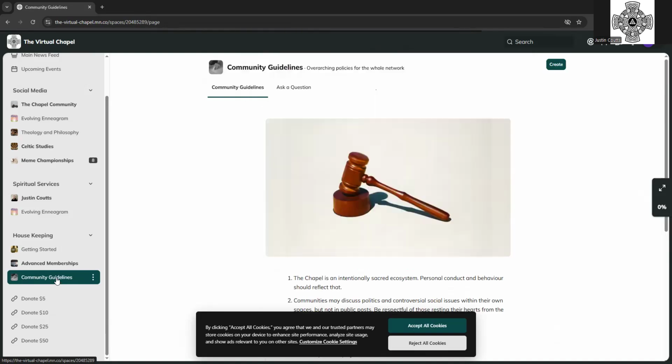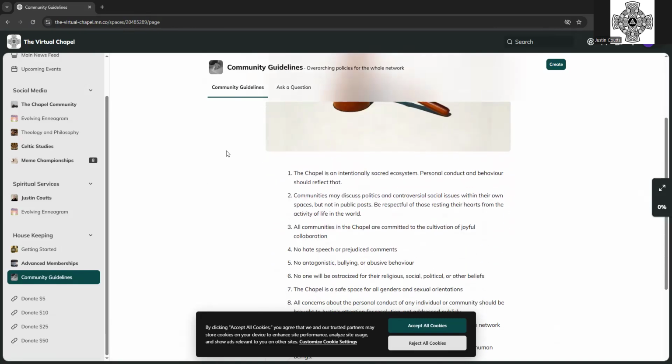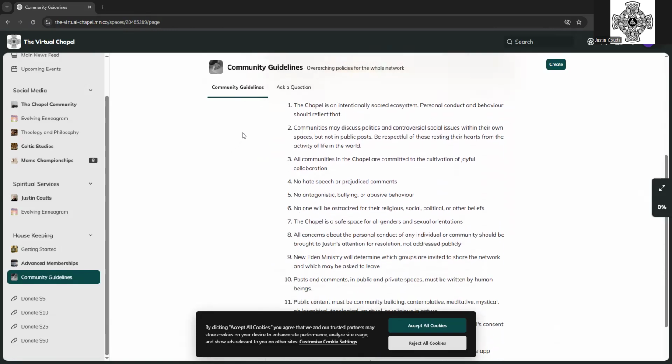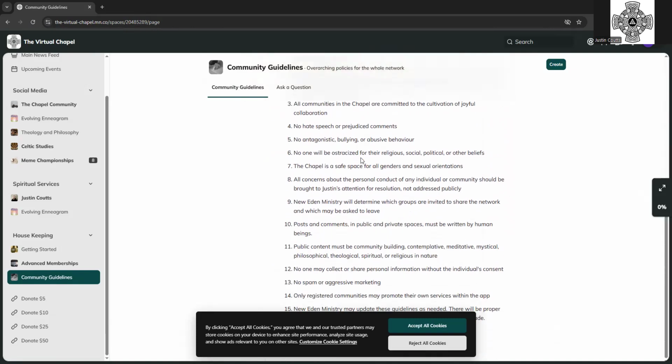The community guidelines are pretty straightforward and also a bit of a work in progress. The hammer and anvil is ironic because I am a very gentle person, but I also like to laugh, and I hope you found that funny. Yeah, so there's some rules here. You can read them, and I suggest that you do.